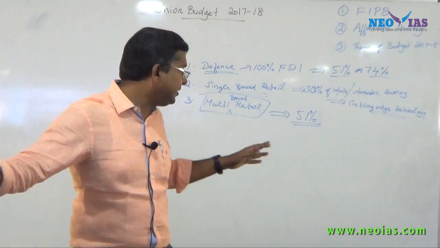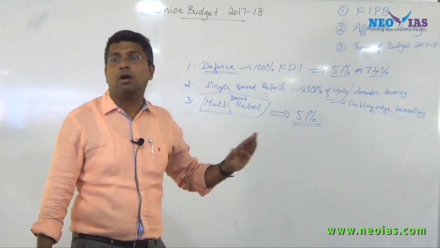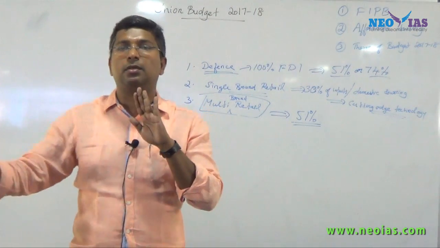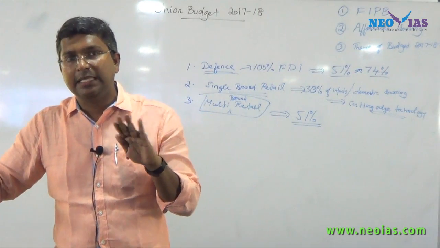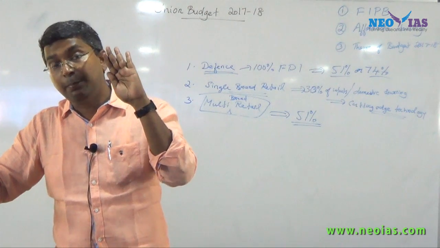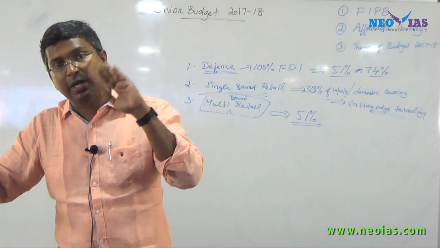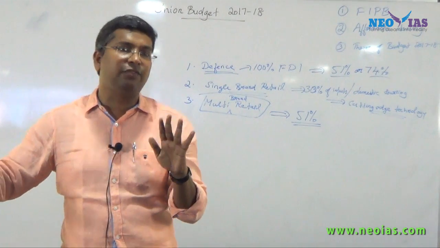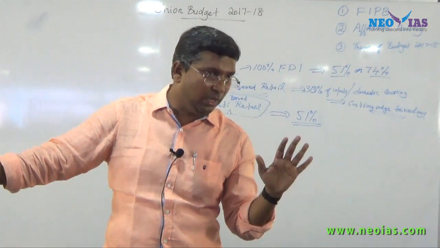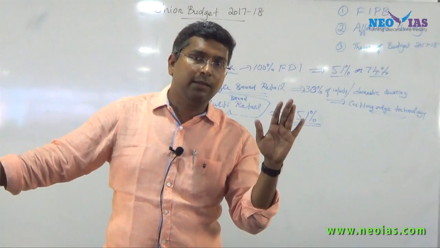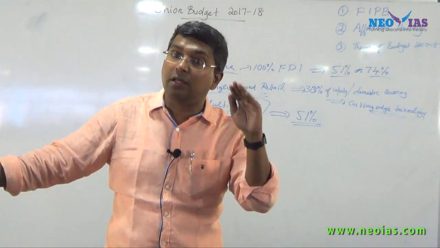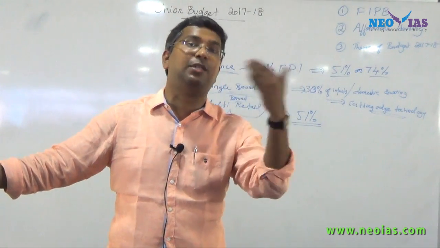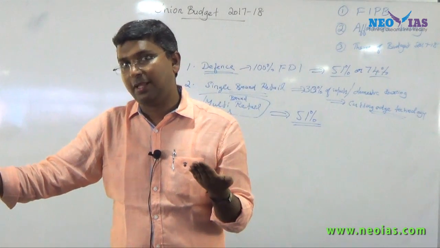So in this case the government is silent, in the sense that even though there is pressure from different sectors to bring reforms in multi-brand retail, till now it is 51%, under the approval route. And second, the government has not approved any new application after they came to power.